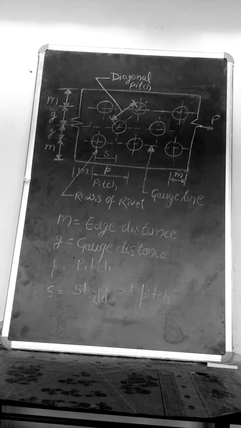What next is row of rivet. It is defined as the line of rivets parallel to the meeting edges of the members. It is always considered perpendicular to the direction of applied force. Here we show row of rivet.